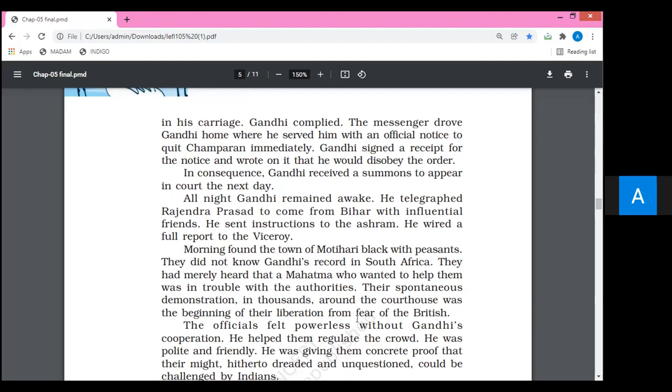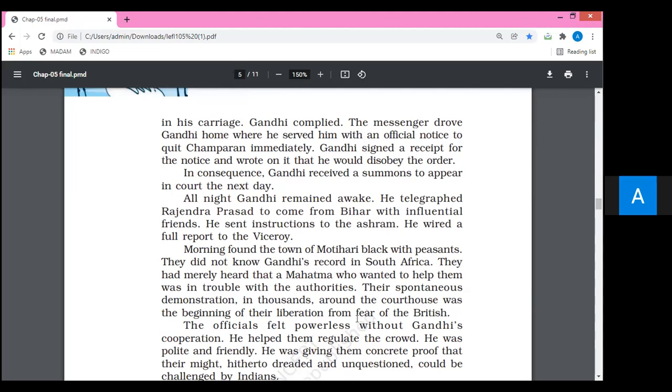They were showing their bravery in thousands and thousands. It means a big crowd of peasants was there around the courthouse, near the courthouse, and it was the beginning of the liberation from the fear of the British.